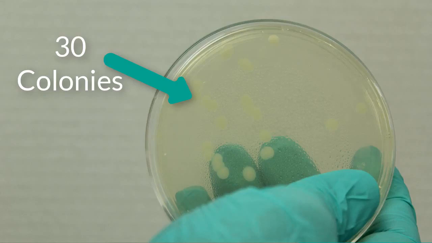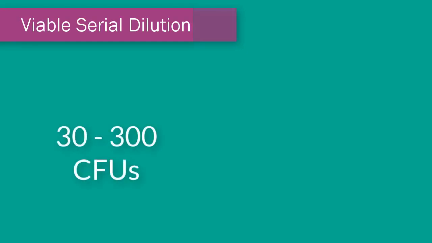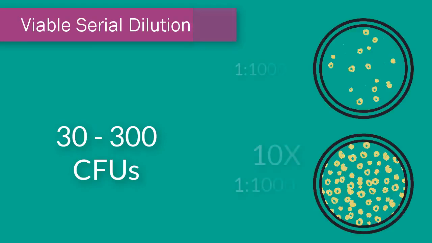There are two ways that you can tell if you have a viable serial dilution. When you're conducting a standard plate count, the ideal number of CFUs, or colony forming units, should be between 30 and 300. This is the window of accuracy we are looking for in this experiment. Also, if there are around 10 times as many colonies on the 1 in 10,000 plate as there are on the 1 in 100,000 plate, your serial dilution was accurate.